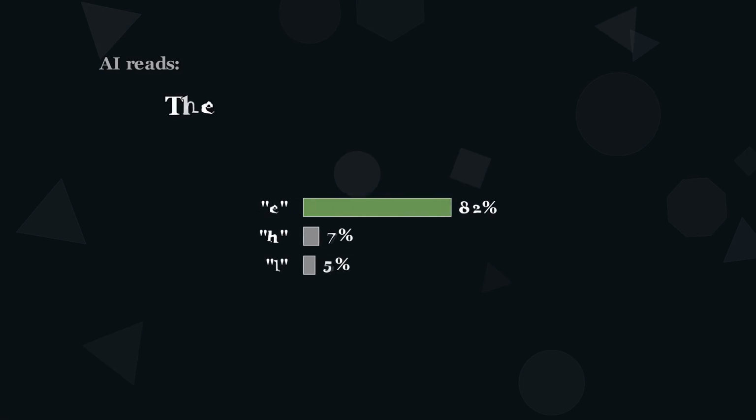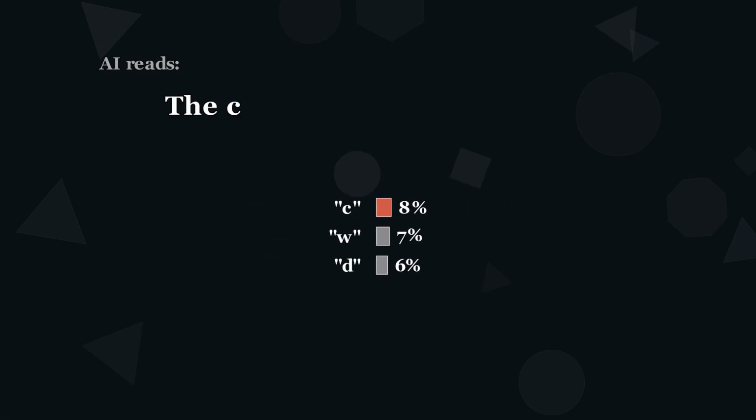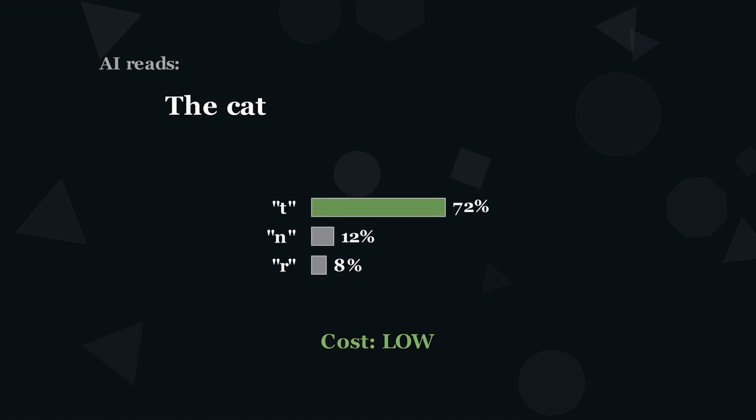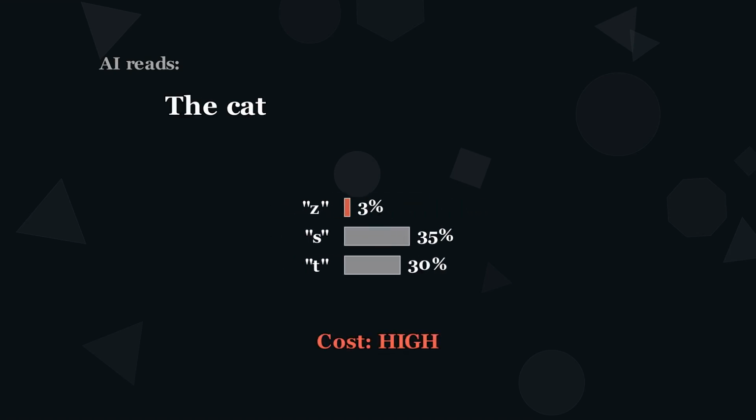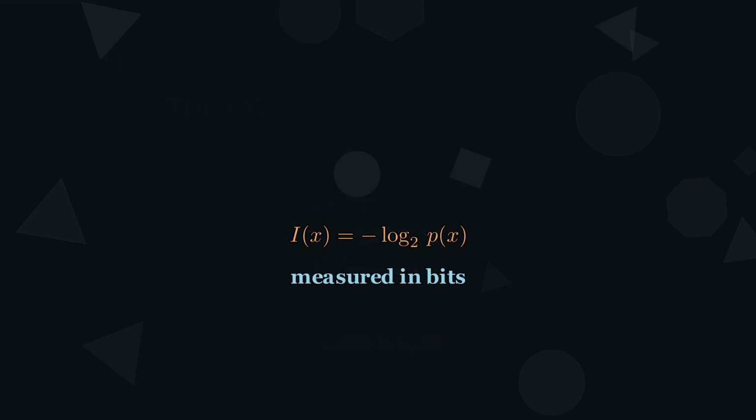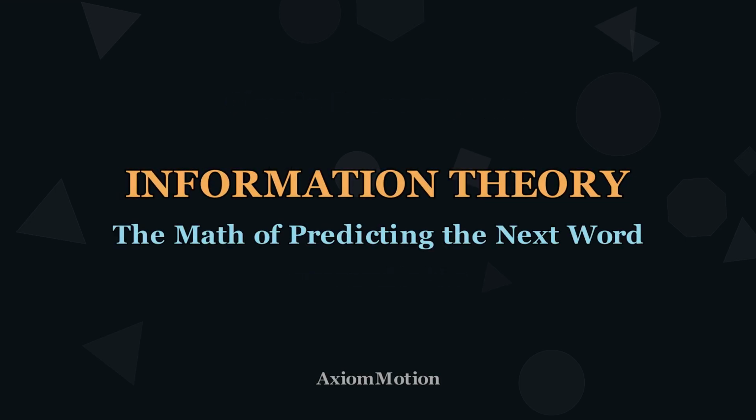When an AI reads text, it's playing a guessing game. Each moment it asks, what comes next? Guess correctly and the cost is low. Guess wrong and the cost is high. That cost has a unit. It's measured in bits, and it was invented in 1948. His name was Claude Shannon, and his equation is the reason every AI in the world can write, translate, code, and think. This is information theory.